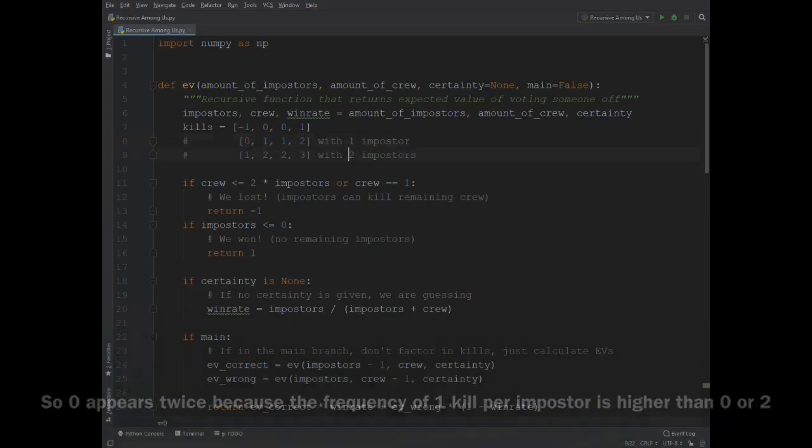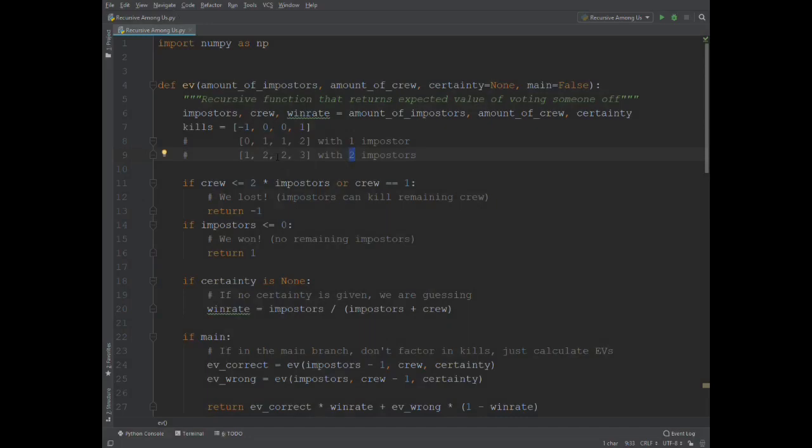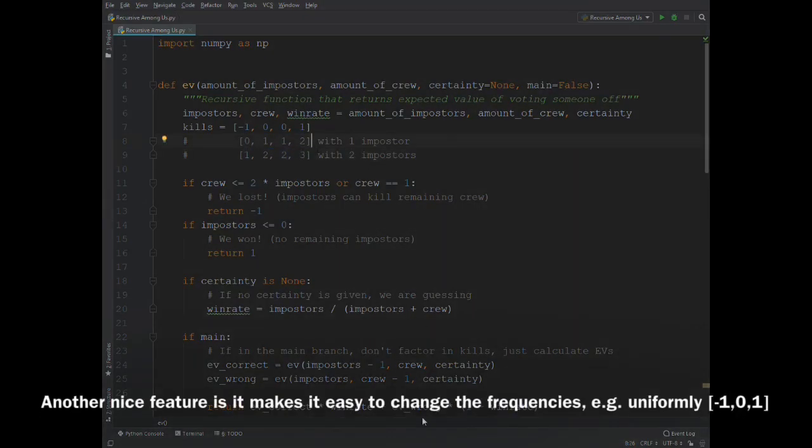The same goes for 2 imposters: I just assume that it's more likely that they get 2 kills than 3 or just 1. The other nice thing about this list is that we can just add the amount of imposters to get the actual kill array. So you see -1 plus 2 is 1, 0 plus 2 is 2, 1 plus 2 is 3. That just makes it a little nicer.